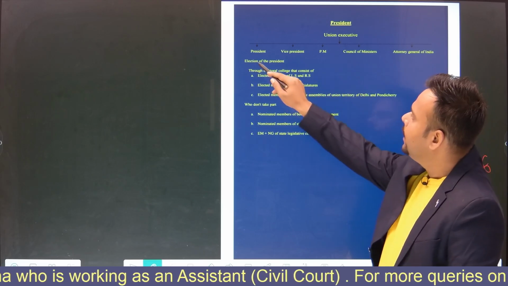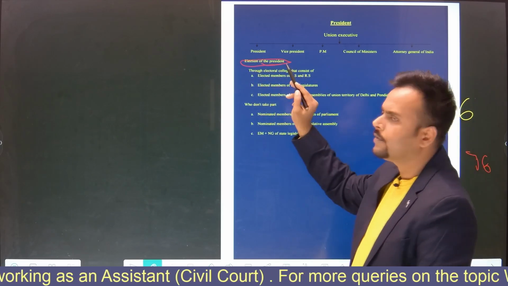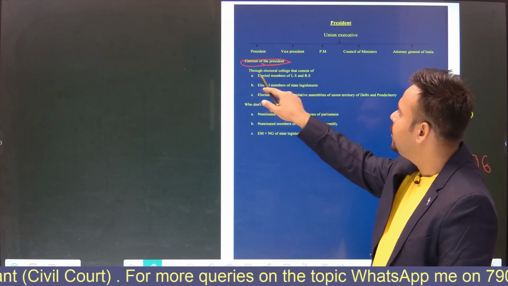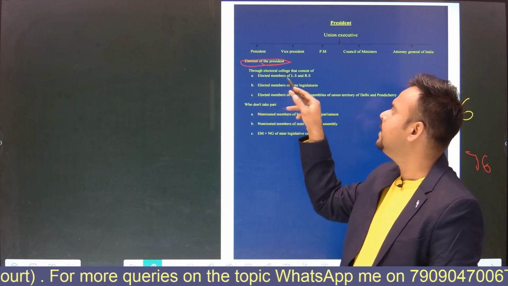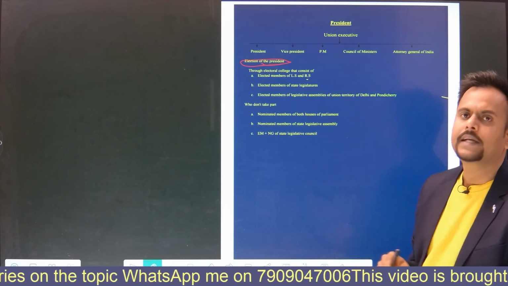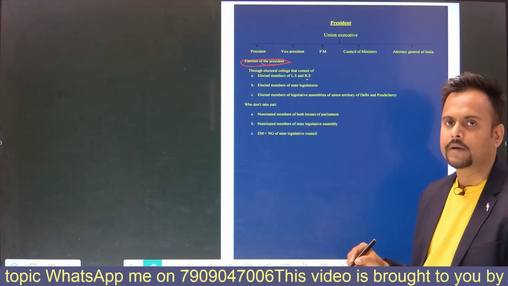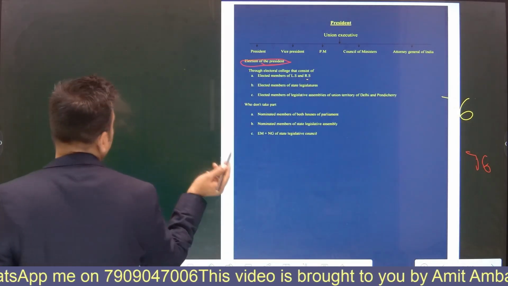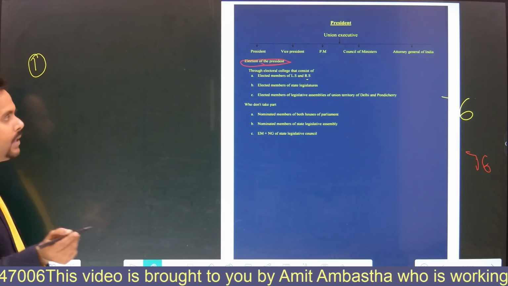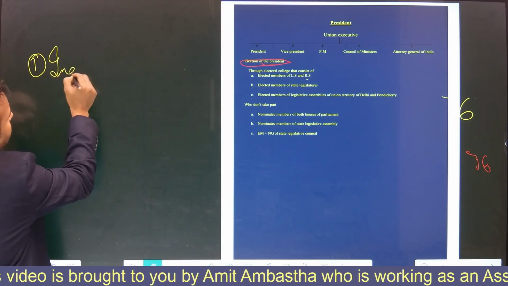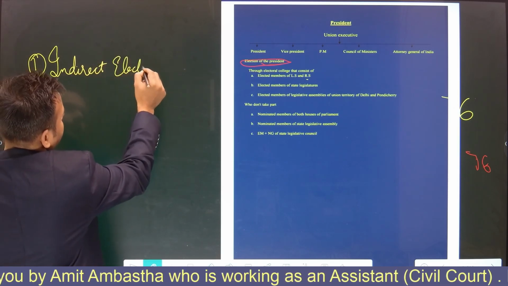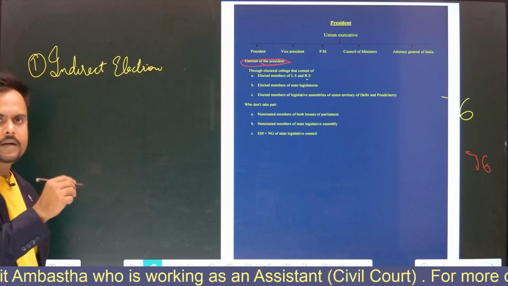Friends, see, how is the President elected? Our first topic includes the election of the President. The President is elected through the electoral college that consists of elected members of Lok Sabha and Rajya Sabha. Friends, see, our President is not elected directly by the people, rather there is an indirect election. It has a separate electoral college.